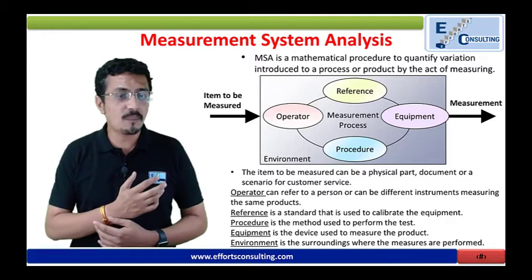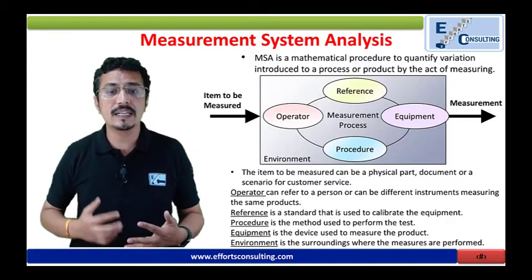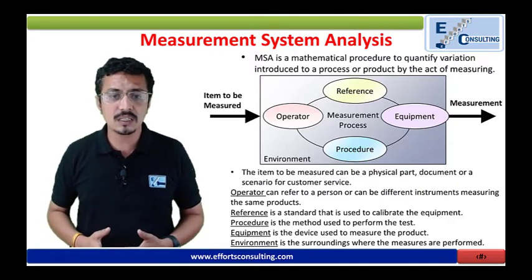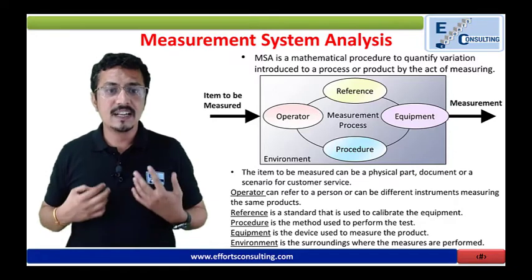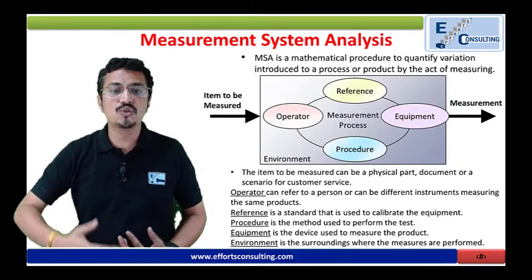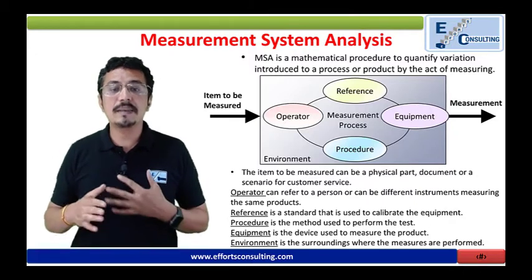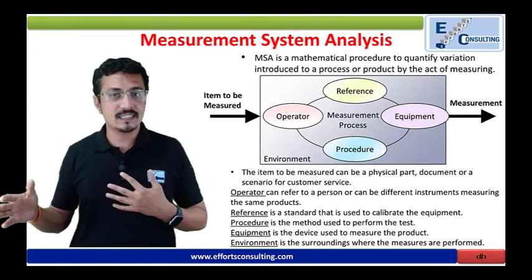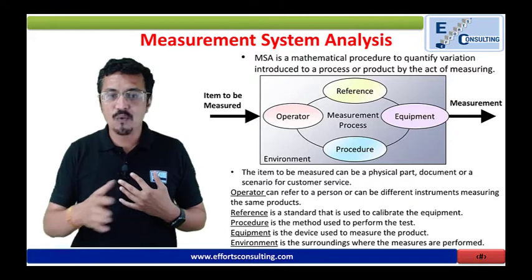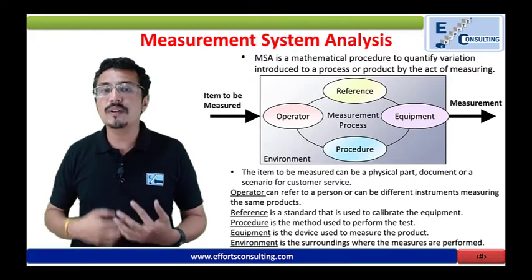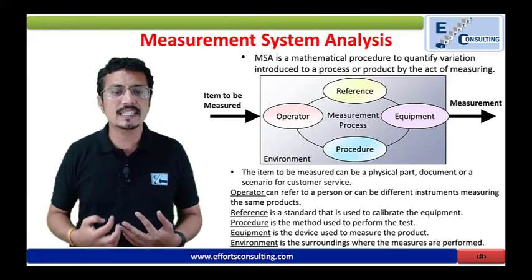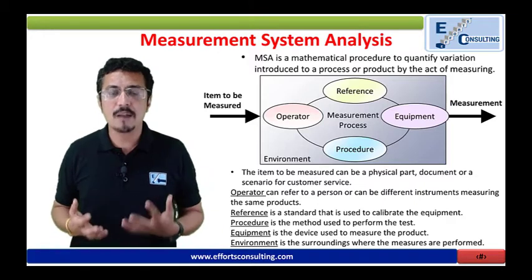So what is operator? Operator can be a person, or a different instrument measuring the same product. What are references? References are the standard used to calibrate the equipment. What do you mean by procedure? Procedure is the method used to perform the test. What do you mean by equipment? Equipment is the device through which you are doing the measurement. And what is environment? It is the surrounding where the measurements are performed.